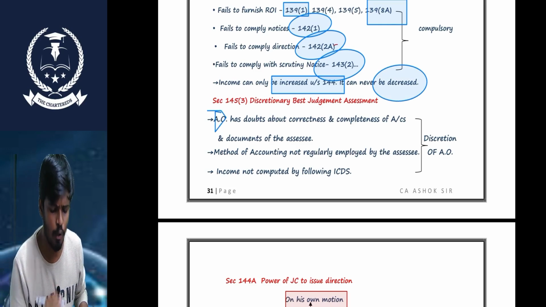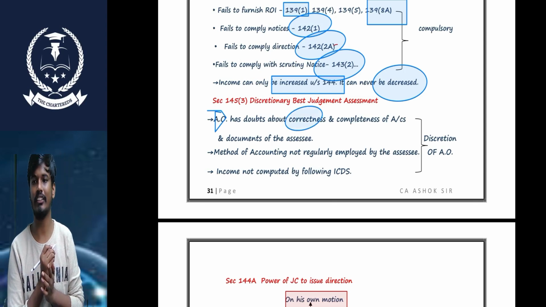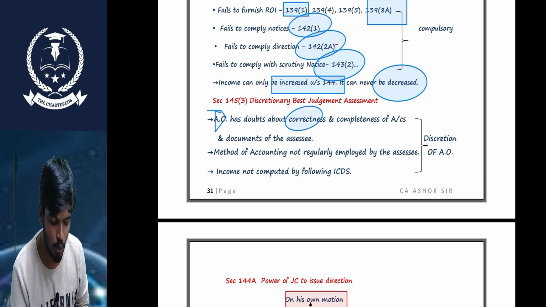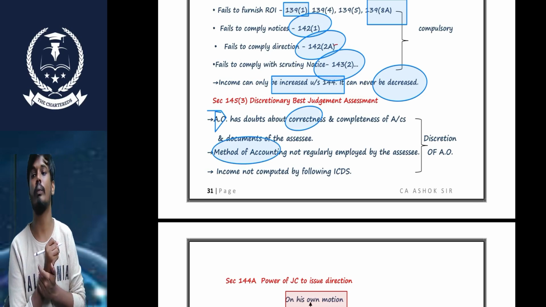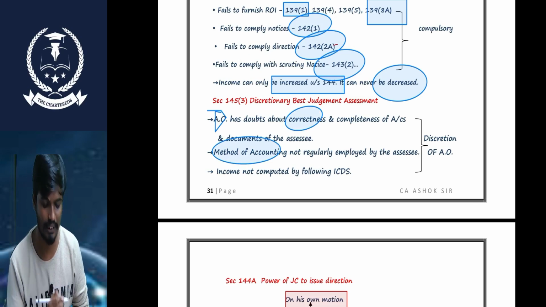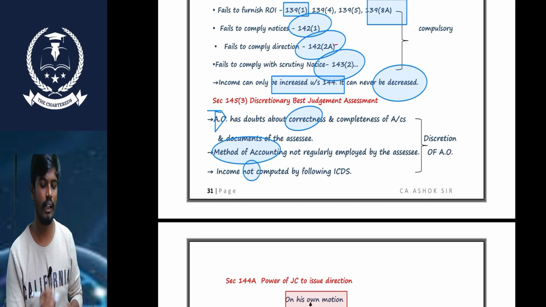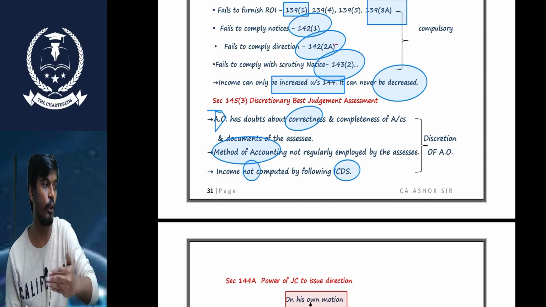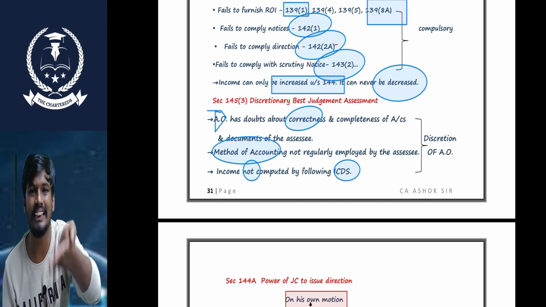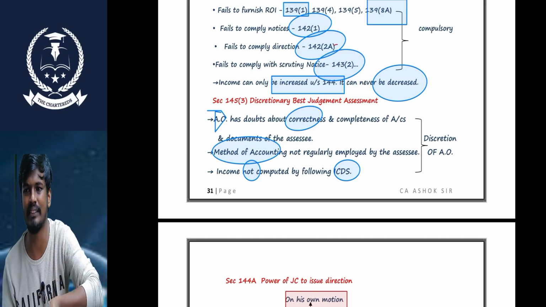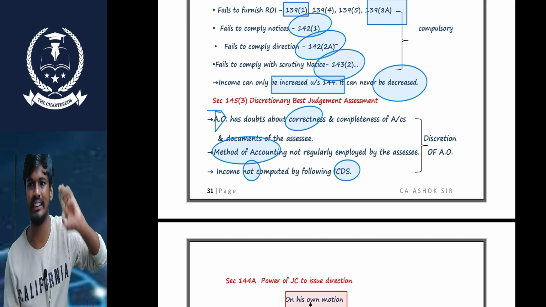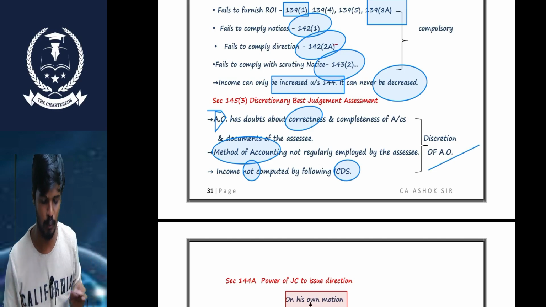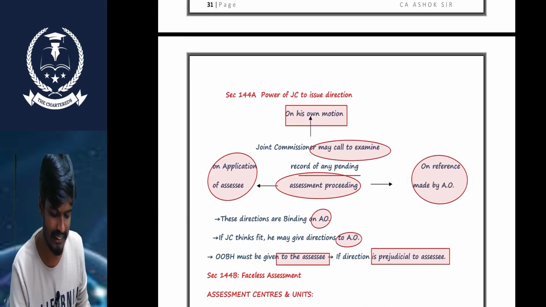If the AO has a doubt about the correctness and completeness of the books of account, or the method of accounting is not correctly followed by the assessee, or income is not computed as per the ICDS. In these three scenarios, the AO can apply the best judgment procedure. This is simply at the discretion of the AO.